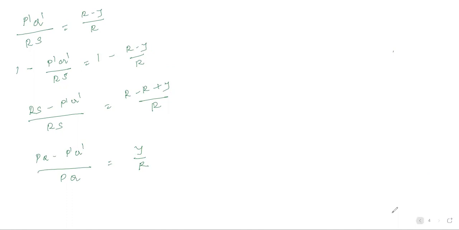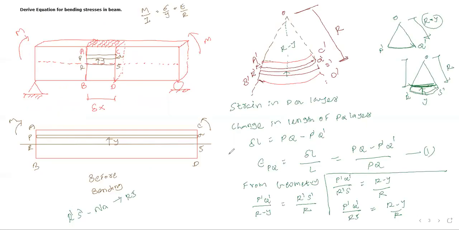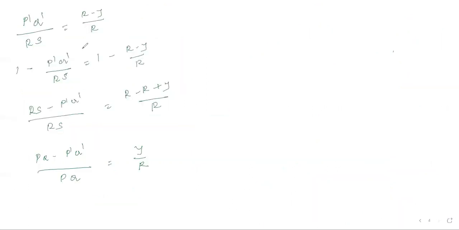Okay, what is pq minus p dash q dash divided by pq? That is nothing but strain in pq from equation number 1. So we can write like this: strain in pq is equals to y by r, from equation 1. Equation number 1 પરથી આ વસ્તુ આવી. Is it clear?